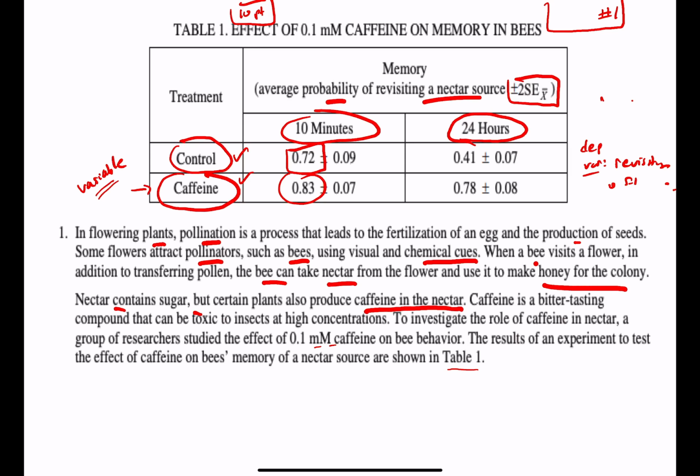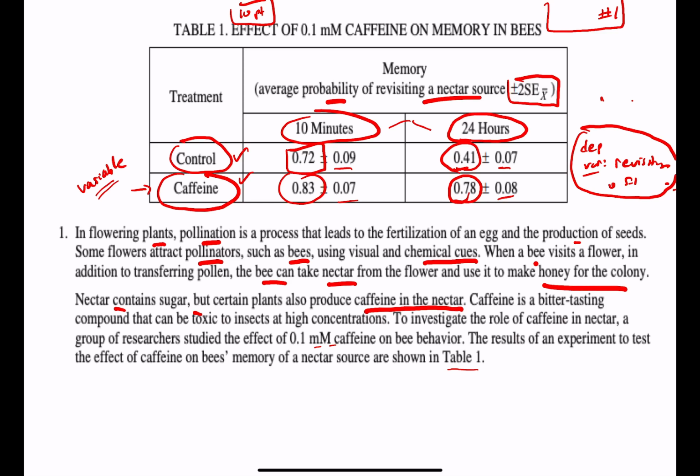So two groups, the control and the caffeine, and they took the measurements at 10 minutes and 24 hours. Again, what I've circled are the probabilities, and what I'm underlining is the standard error of the mean, all right? Like I said, identifying your independent and dependent variable makes life a lot easier.